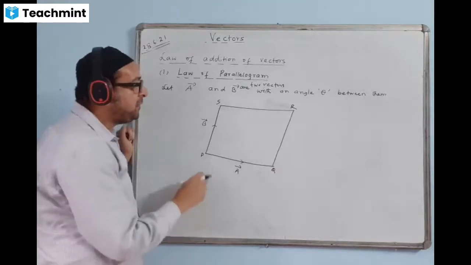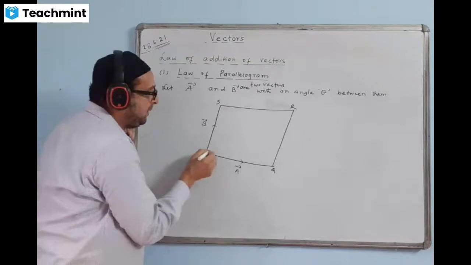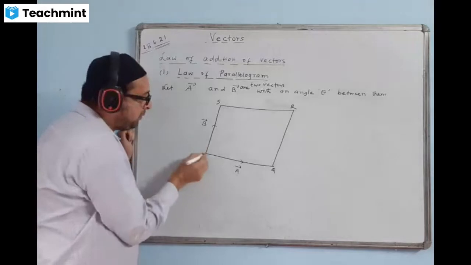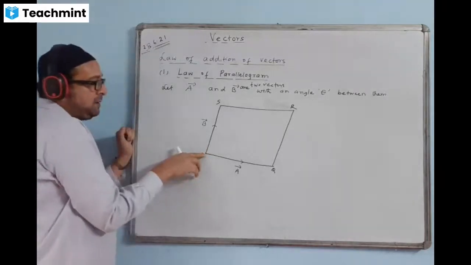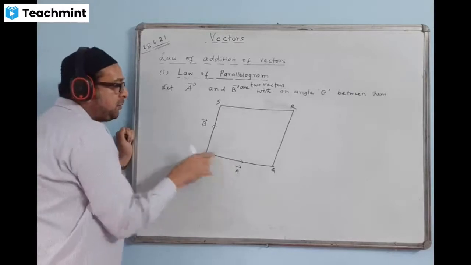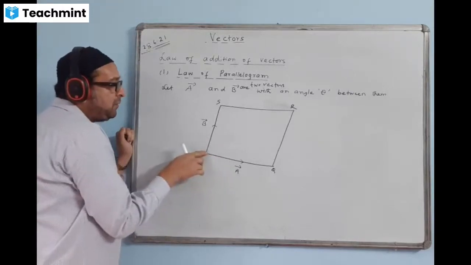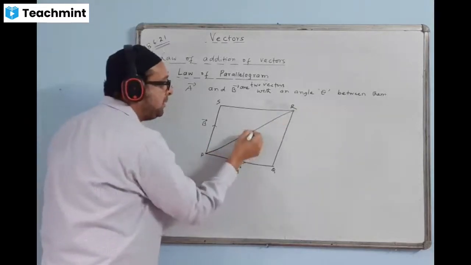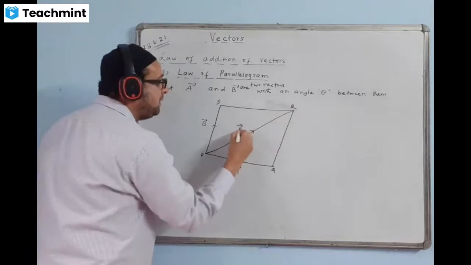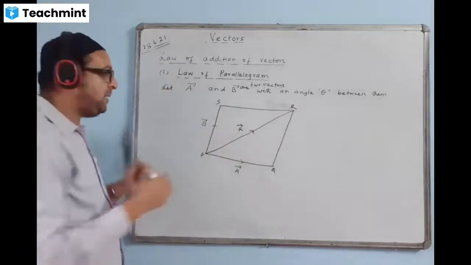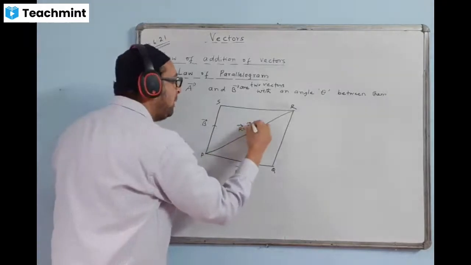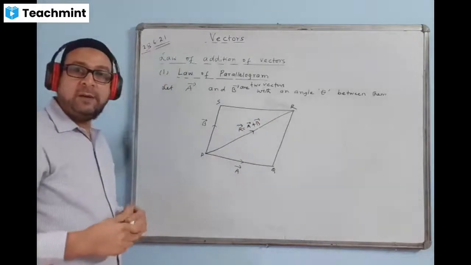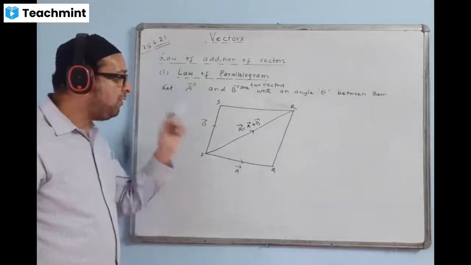So where is the diagonal of the parallelogram? There are two diagonals, one PR and another QS. We have to take the diagonal from the common origin, the point from where both vectors A and B are originating. If we draw the diagonal of the parallelogram from here, it will give the resultant vector of their addition. We write R is equal to A plus B, vector addition. This is called the law of parallelogram.